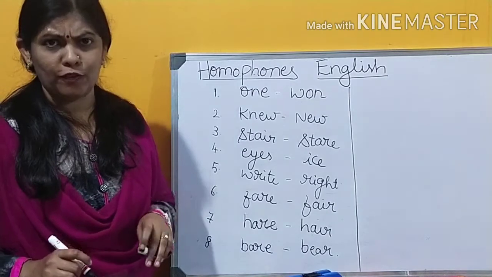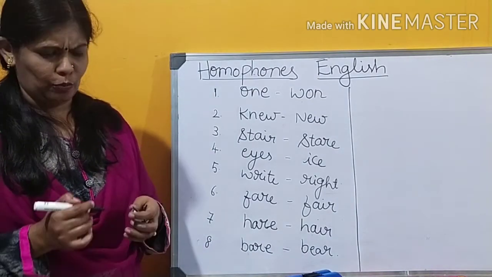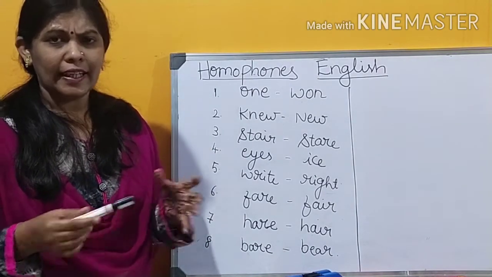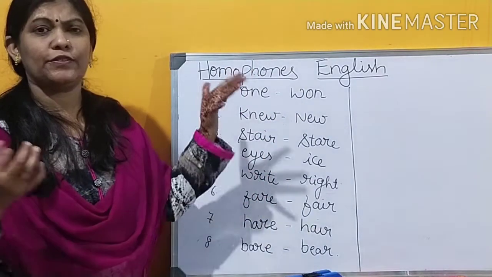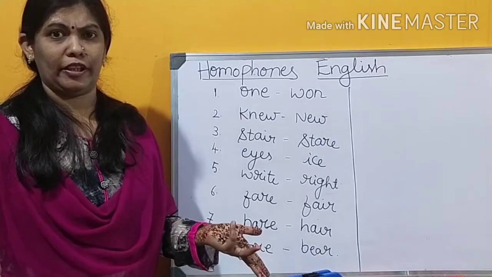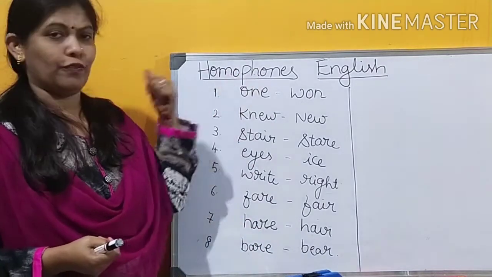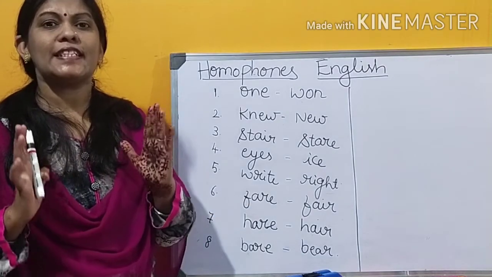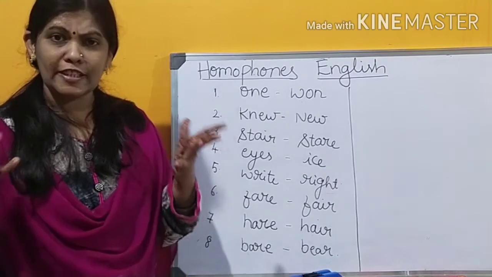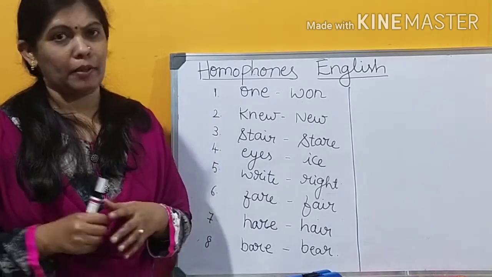So, what are homophones? What is the definition of homophones? We can make it easily. Words with the same sound, with different spelling and different meaning, they are called homophones. I'll repeat. Homophones are the words with the same sound but different spelling and different meaning.